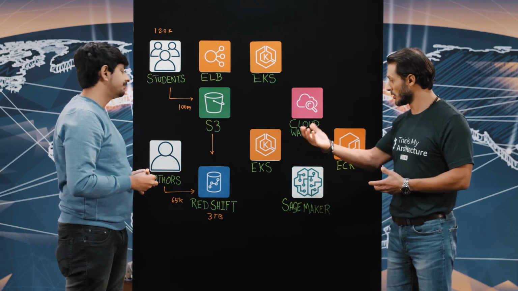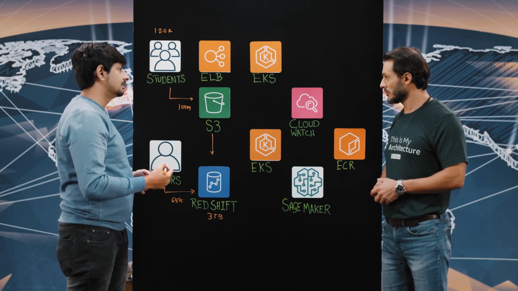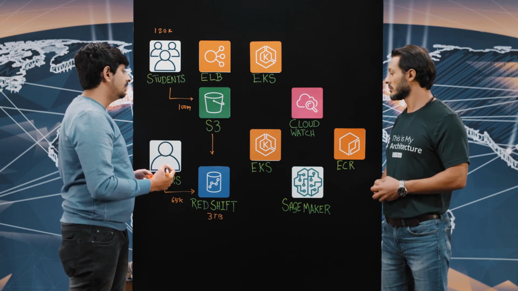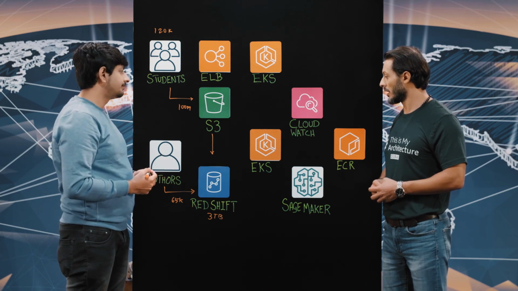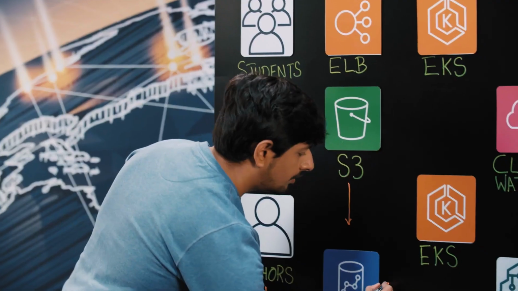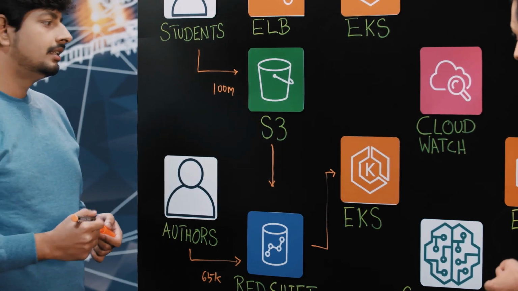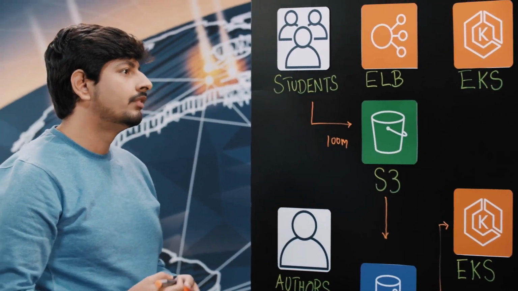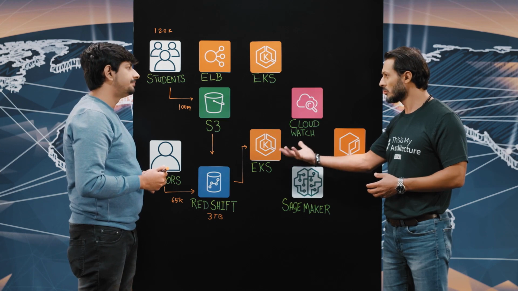What do you do next? Because we have consolidated all the data from the students, teachers, and authors, we are able to leverage the data in Redshift to build a personalized recommendation system for students. We use this data for training a machine learning model that is passed to an EKS cluster. This EKS cluster is also running Kubeflow, which is an open source implementation for training machine learning models.